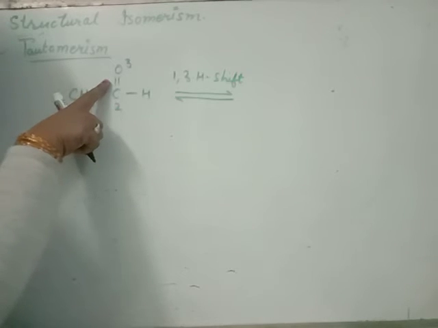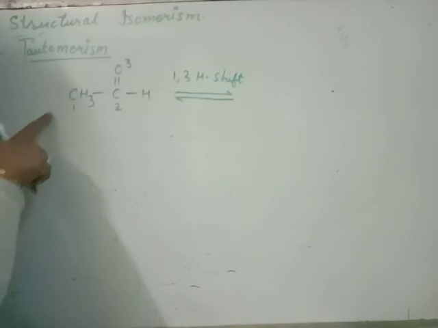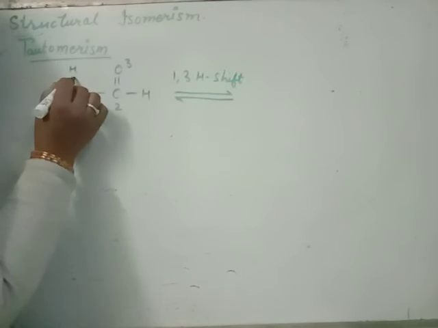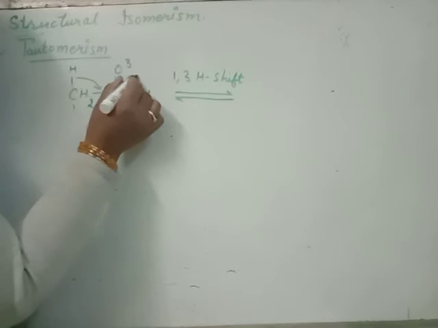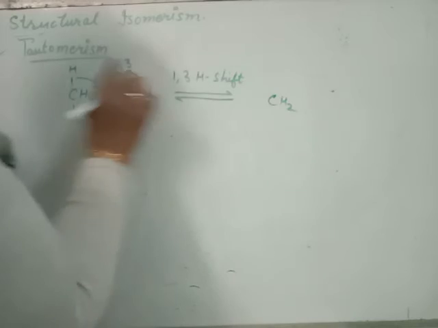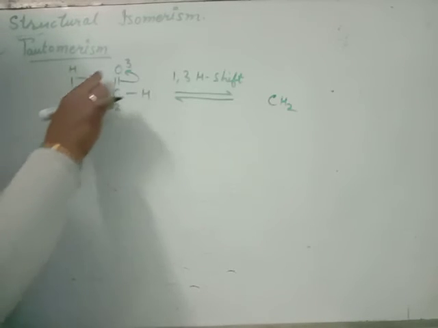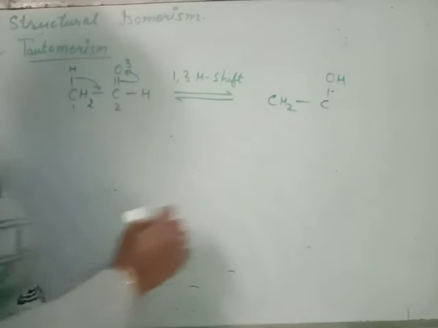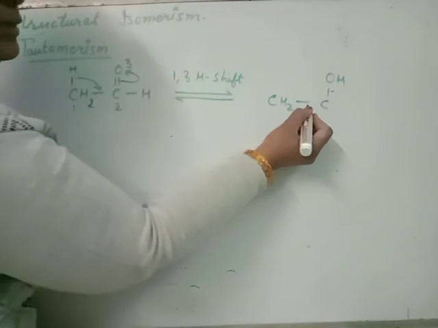Due to unsaturation, hydrogen shifting will be possible. Hydrogen atom shifts from the first atom to the third, just like this. CH2, hydrogen shifts from the first carbon to the third oxygen, like this. Double bond here.